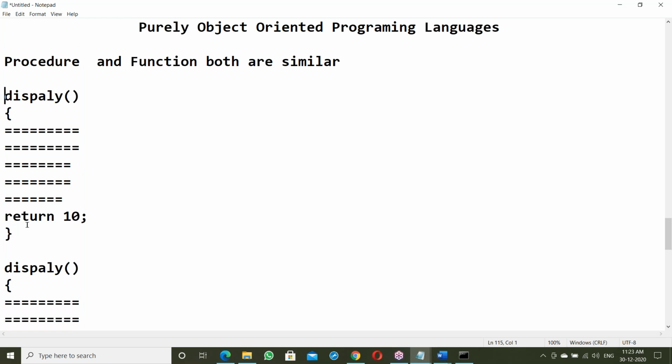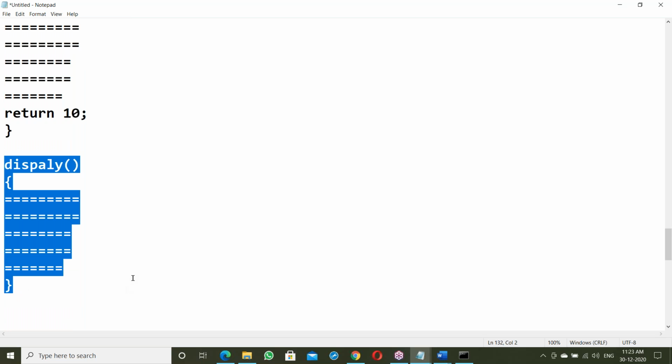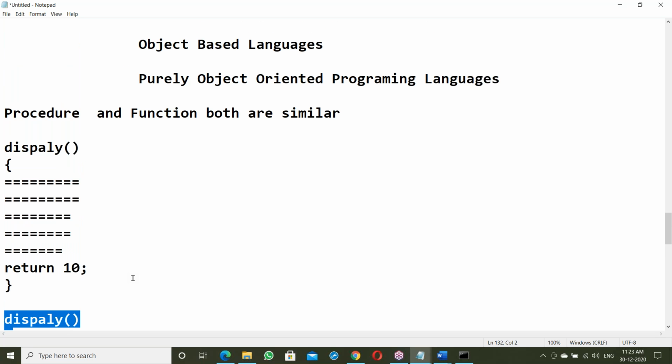First one is function, next one is procedure.